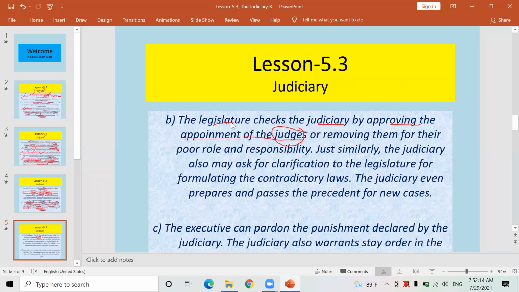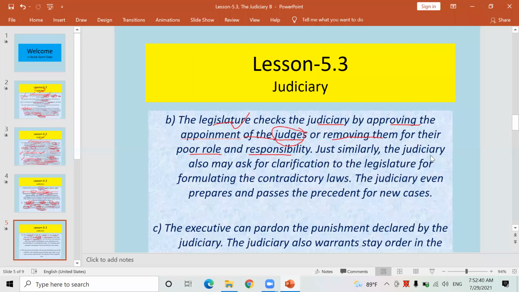There can be a role of the legislature. Similarly, who should be removed from the post? Yes, who has a poor role, who is not carrying out their responsibilities honestly and efficiently. So judges, or the chief justice, can be removed from their post as well by a 2/3 majority decision of the legislature. Look here.